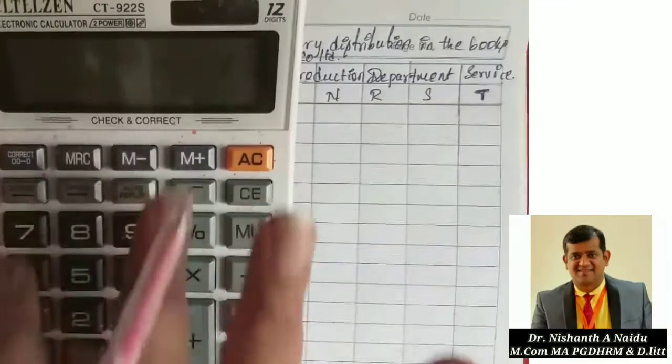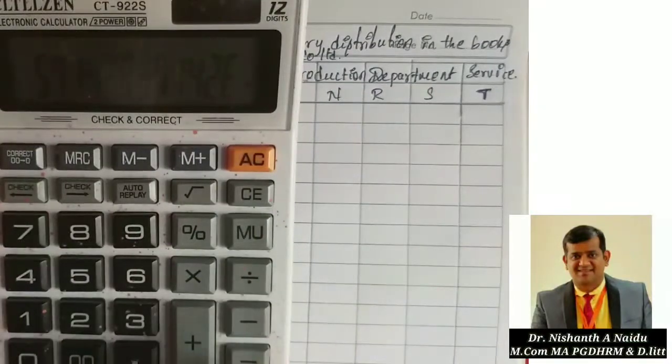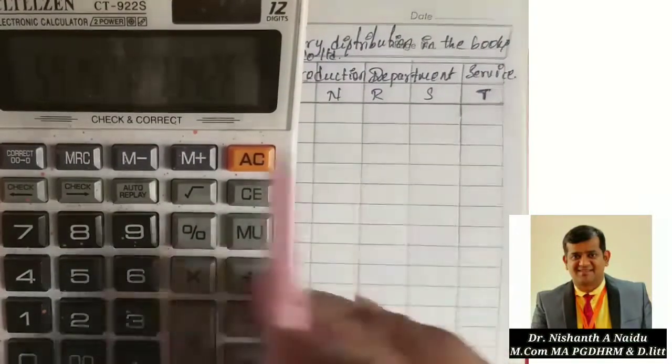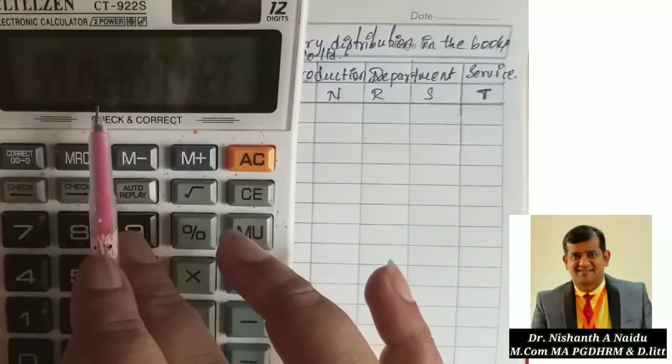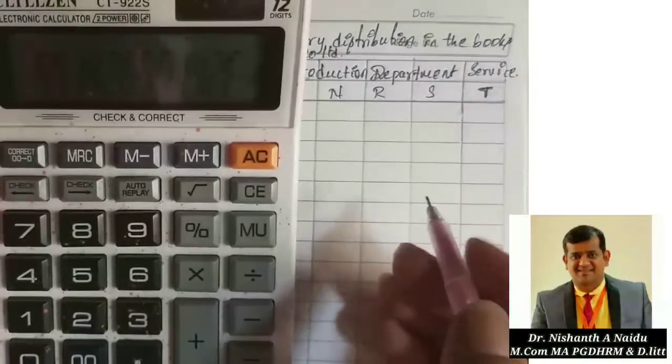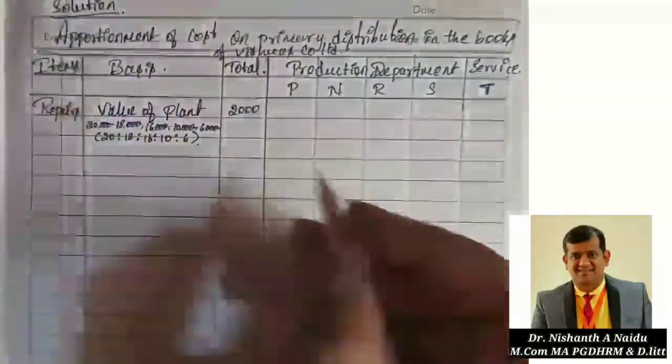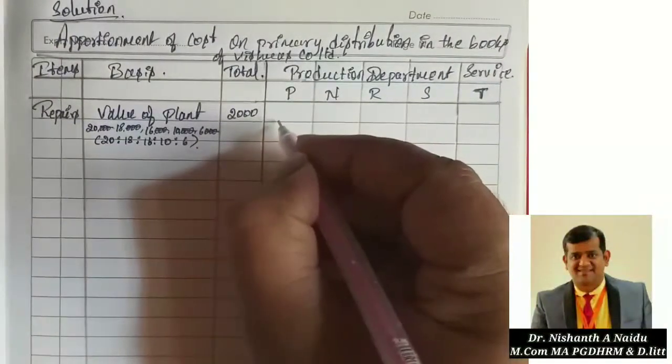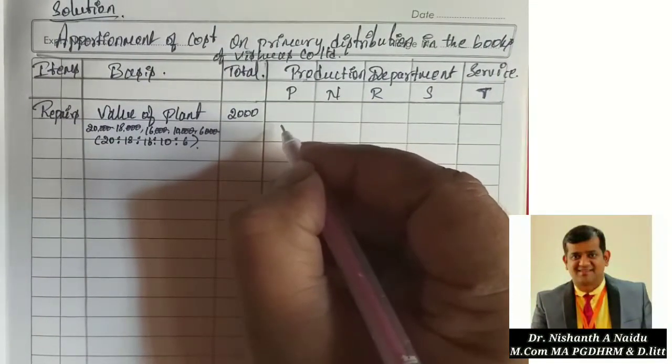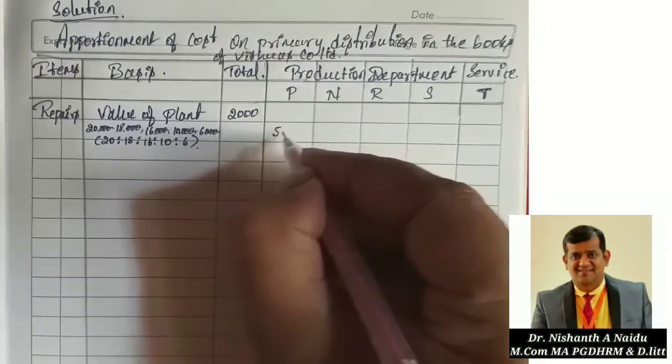So it is 571.4. Since it is 0.4, I am not considering it. So 571 rupees for P department. You got the calculation, right?